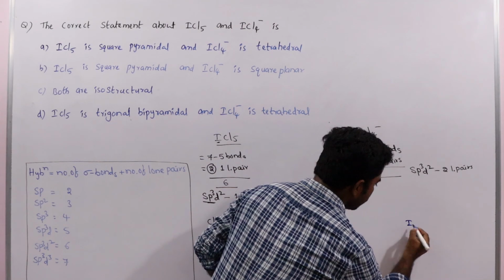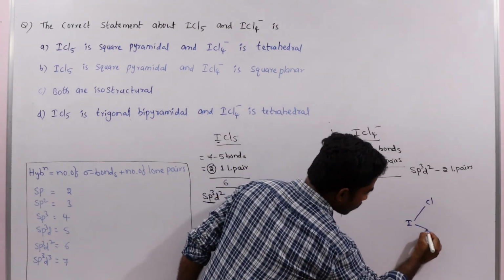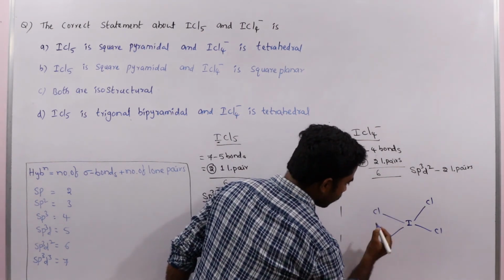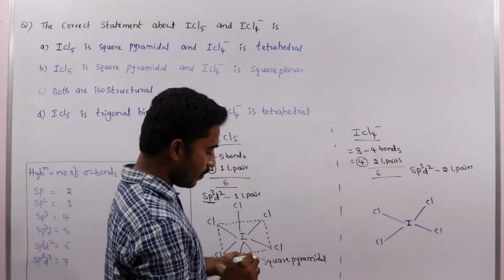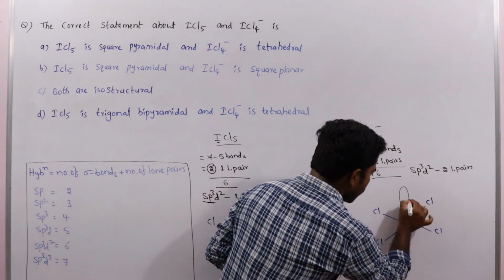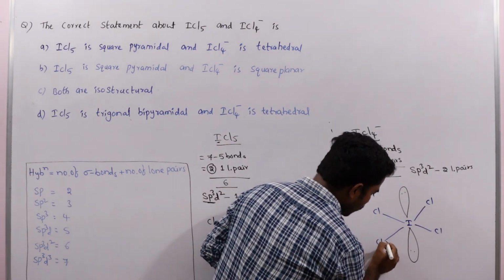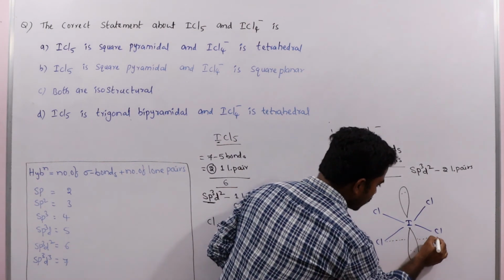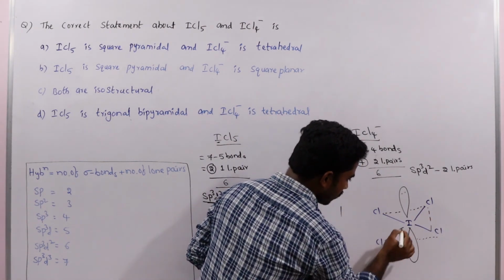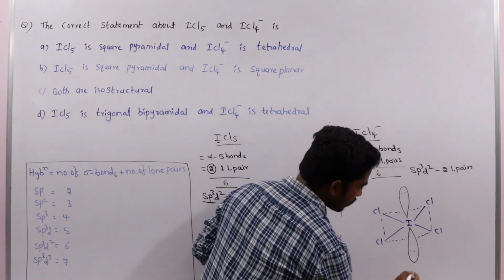Central atom iodine with 4 chlorines and 2 lone pairs. So this is the square planar structure.